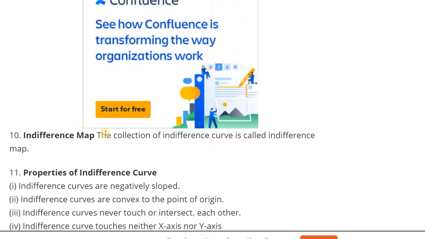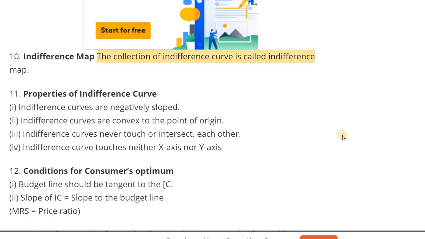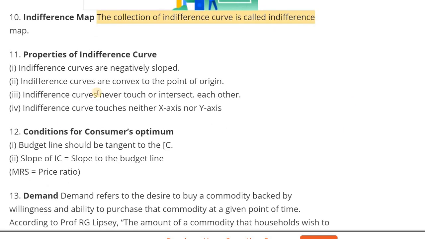Next one, indifference map. The collection of indifference curves is called indifference map. Next one, what are the properties of indifference curve? Indifference curves are negatively sloped. First point, it is negatively sloped.